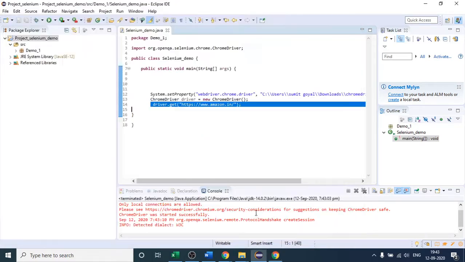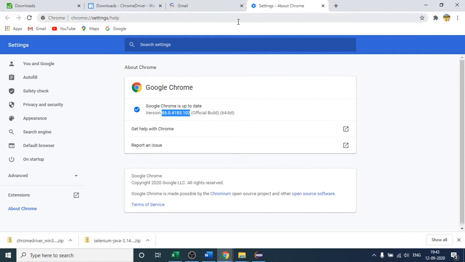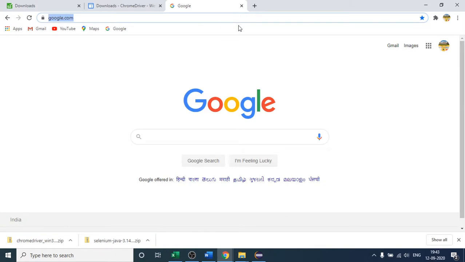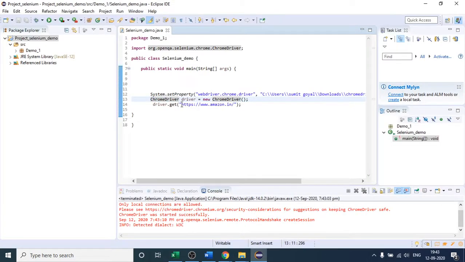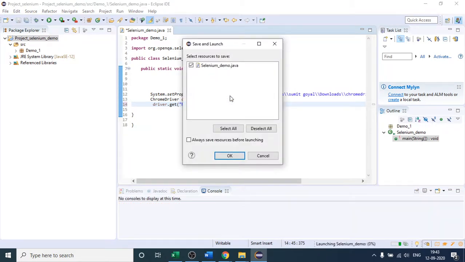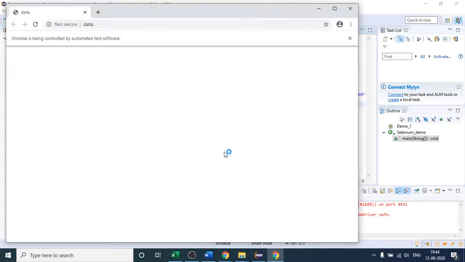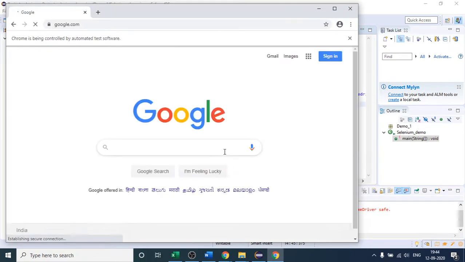Okay, suppose I have to open different websites. I will again come here. This time I want to open, not Gmail, let's suppose I have to open Google.com. Then simply inside this get method, paste the URL of Google.com, and that's it. After that, run it, and you will see Google.com will open. You can see that it has opened Google.com with the help of the get method.